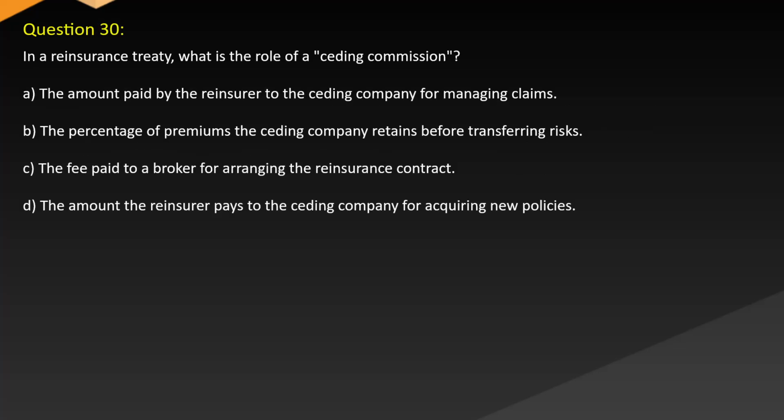Question 30. In a reinsurance treaty, what is the role of a ceding commission? A. The amount paid by the reinsurer to the ceding company for managing claims. B. The percentage of premiums the ceding company retains before transferring risks. C. The fee paid to a broker for arranging the reinsurance contract. D. The amount the reinsurer pays to the ceding company for acquiring new policies.